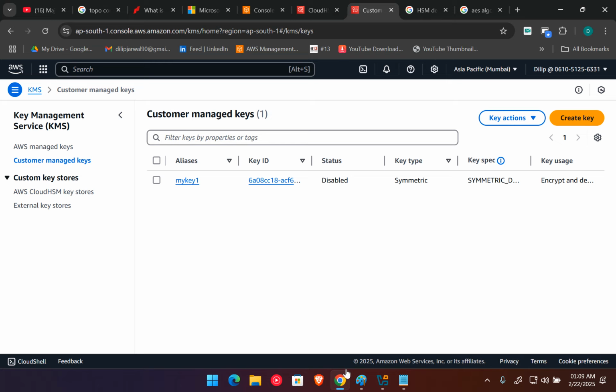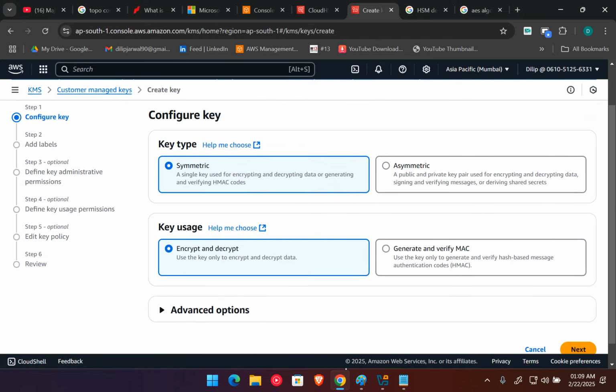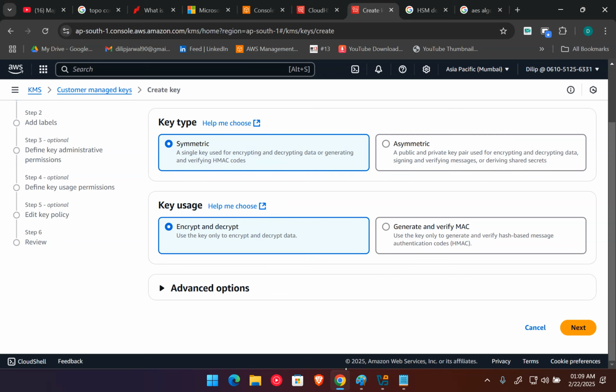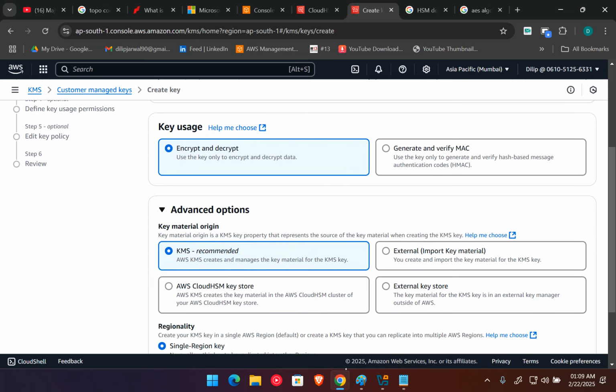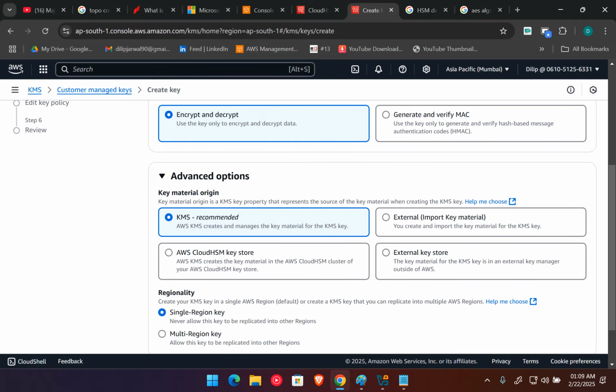And now let me create a key. Here they are asking which type of key you want to create. You can go for an asymmetric key, or you can go for a symmetric key. I want to use the symmetric key, and in symmetric key encryption we use this key for encryption and decryption. There are lots of use cases, like we can generate the HMAC and all the things. But for now, I want to use encryption and decryption.